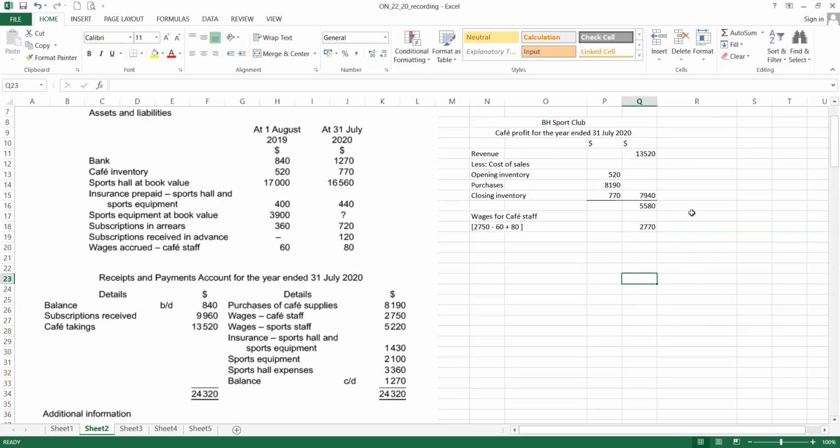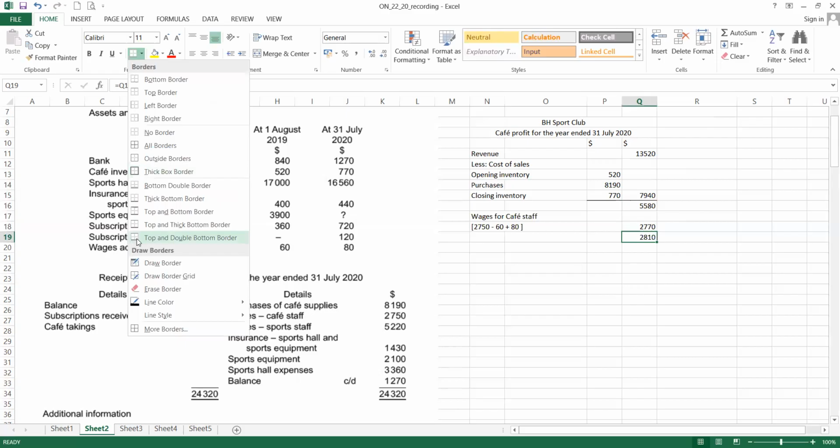Let me see what else that we have. Okay. Any more items related to the cafe? I think no more already. Now we just take this amount minus this amount. So this is the profit for the cafe.